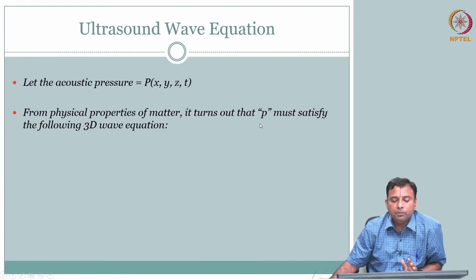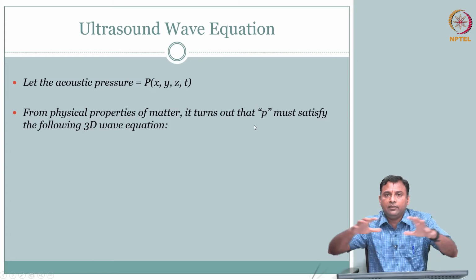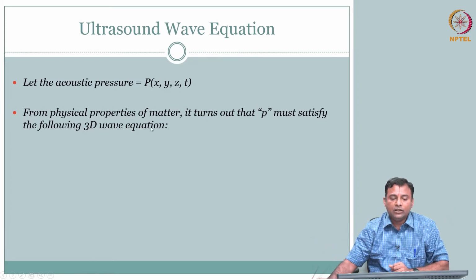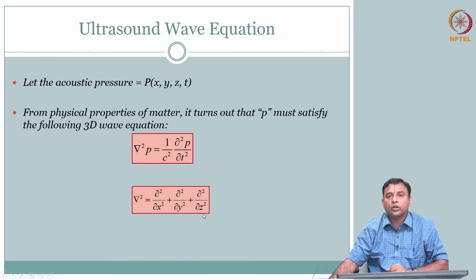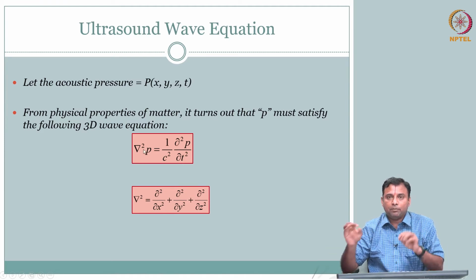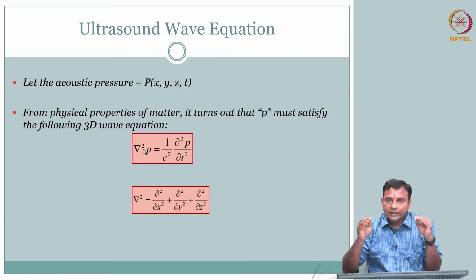So we could relate this P, we could describe this P in 3 dimensions using a 3D wave equation which will be of this form. What is this? This is your Laplacian, spatial derivatives, right? Second order. So dou square by dou x square plus dou square by dou y square plus dou square by dou z square. So this is your Laplacian. So your pressure is changing in space and time. Clear? So your pressure is changing both in time and space.